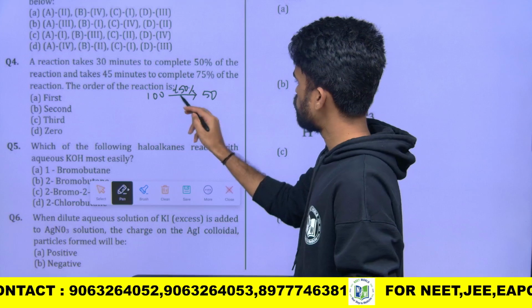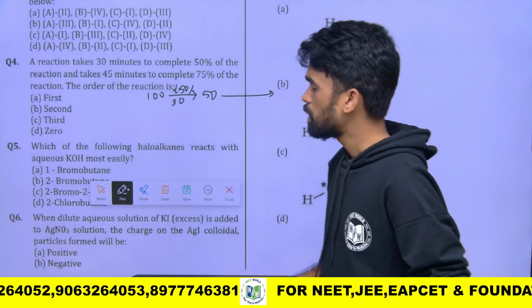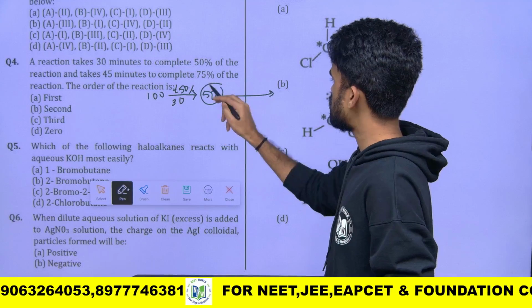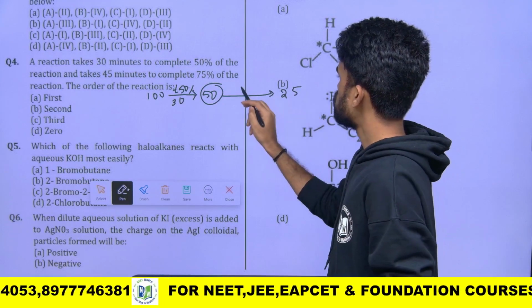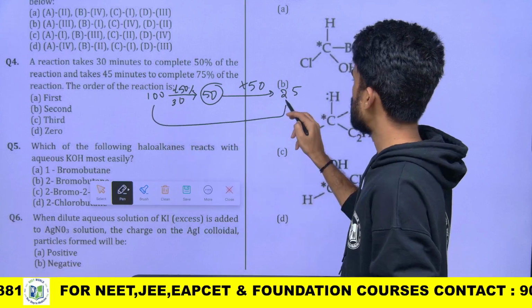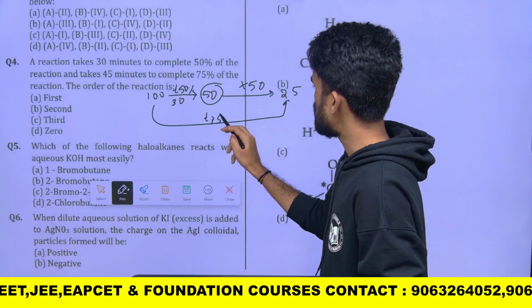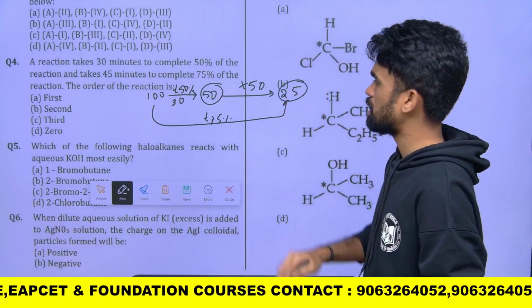Okay, so this is for 50%. How much time did they mention? This is 30 minutes. Now again, 50% of this means it will become 25. So this is again t 50%. So from here to here, how much is over? It is over as t 75%: 75% of the reaction is done and 25% is remaining.